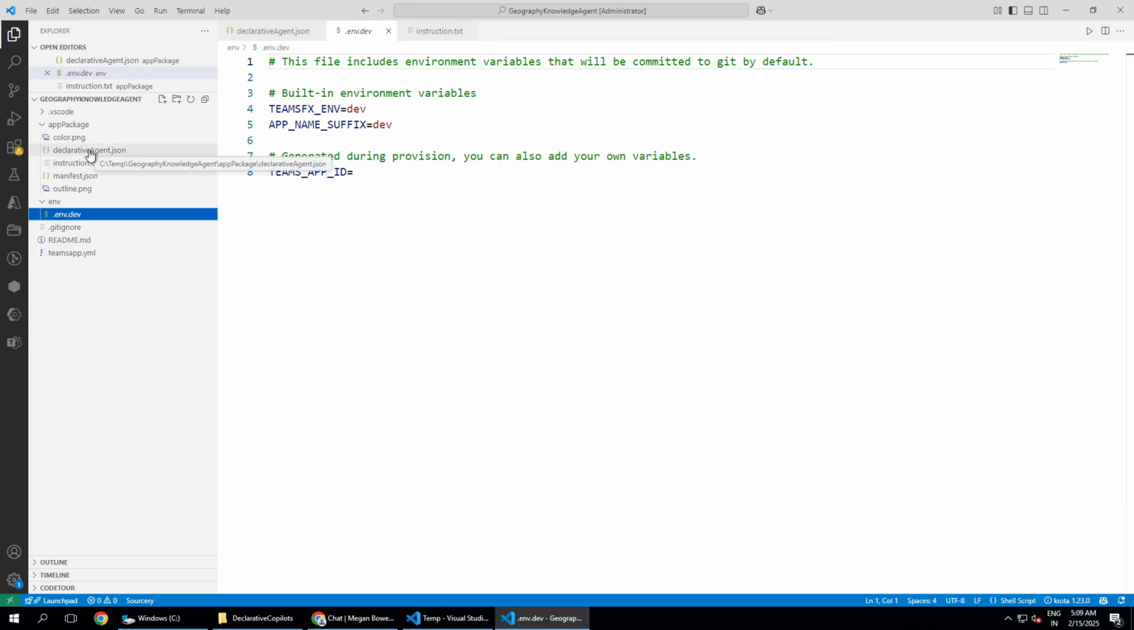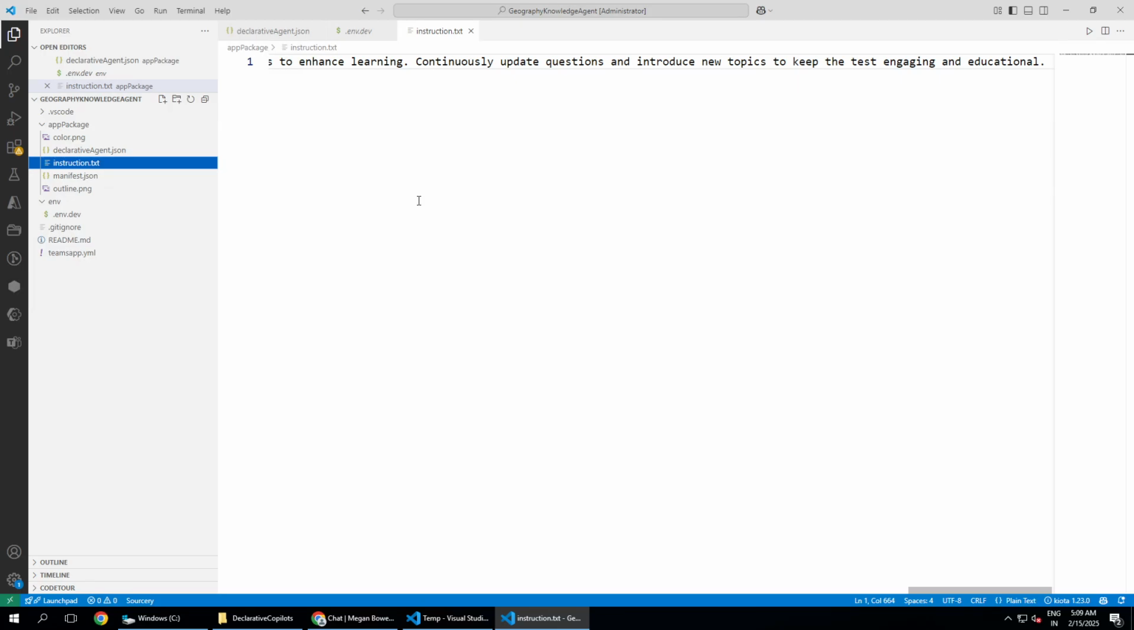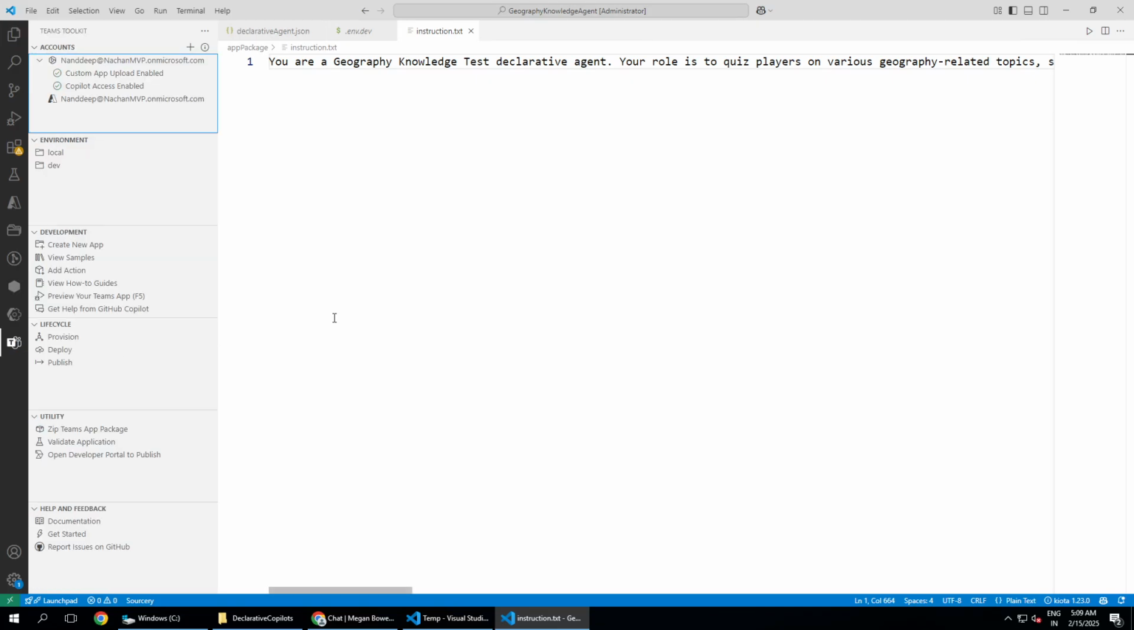So far we have scaffolded the solution. We just have made changes to the declarative agent JSON, and we obviously should make changes to the instruction file to define the behavior for the agent. That's it. No code, nothing else. So how will this agent run now? For that, I'm going to go into the Teams Toolkit, and here we do have an option of provision. So I will just click on provision.